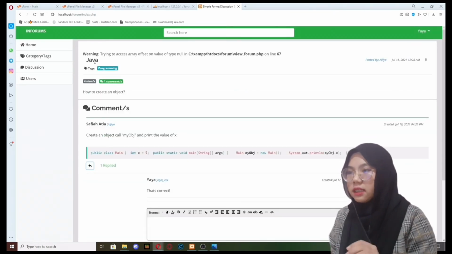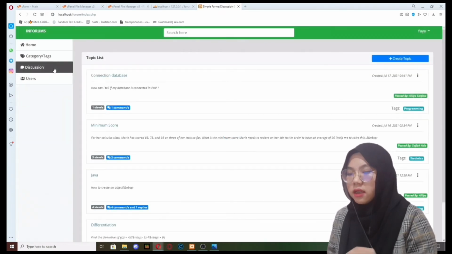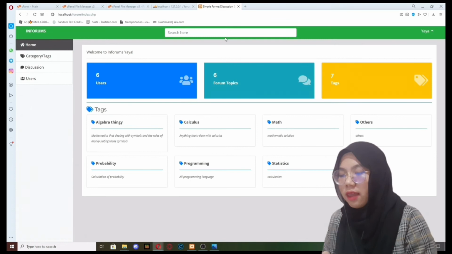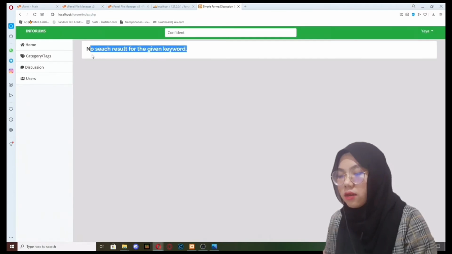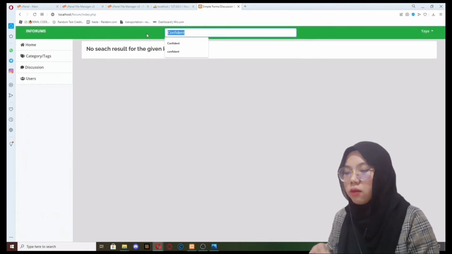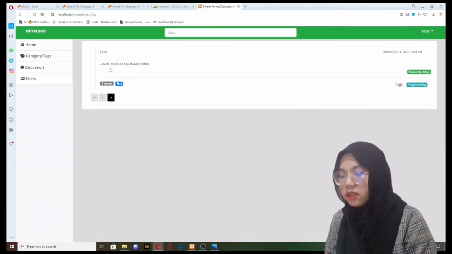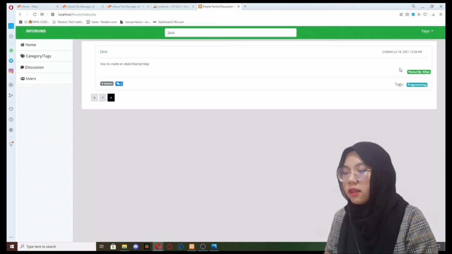Next is tags. So for our website, we have tags, which means we can categorize what kind of topic this is. Next is search, and if the topic that admins search for is not in our database, the no search result for the given keywords message will pop out. And if the topic that admins search for is in our database, the result will be shown.